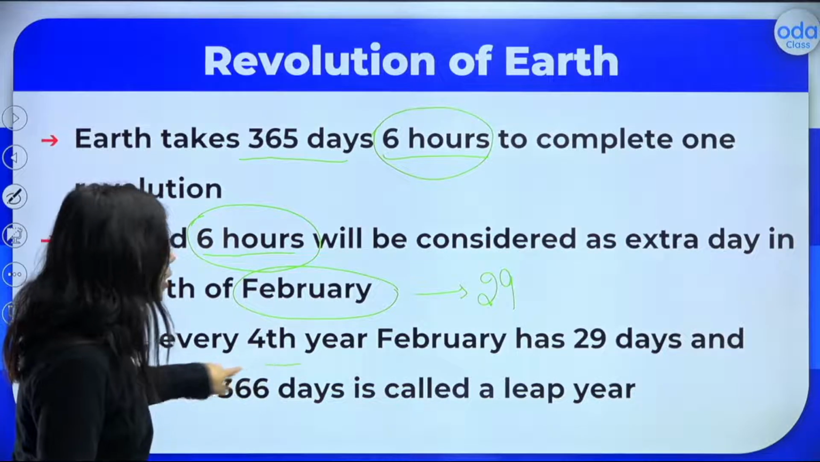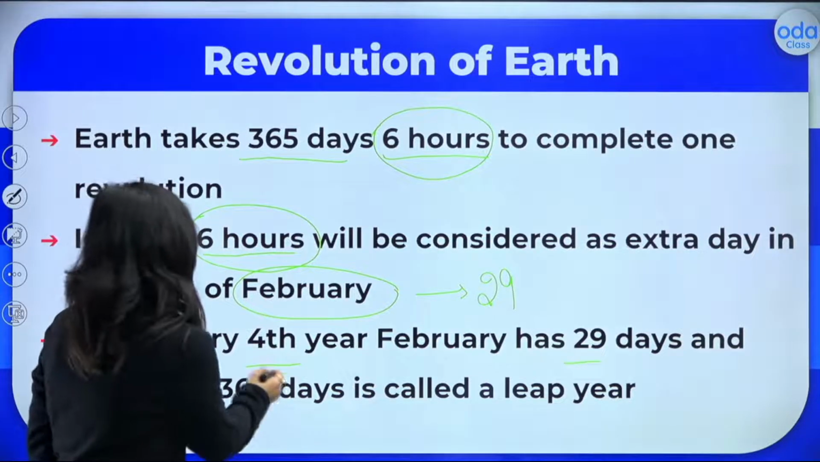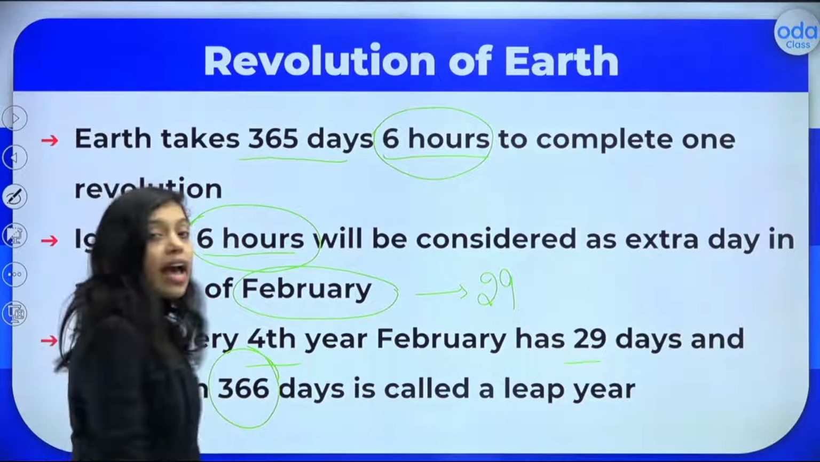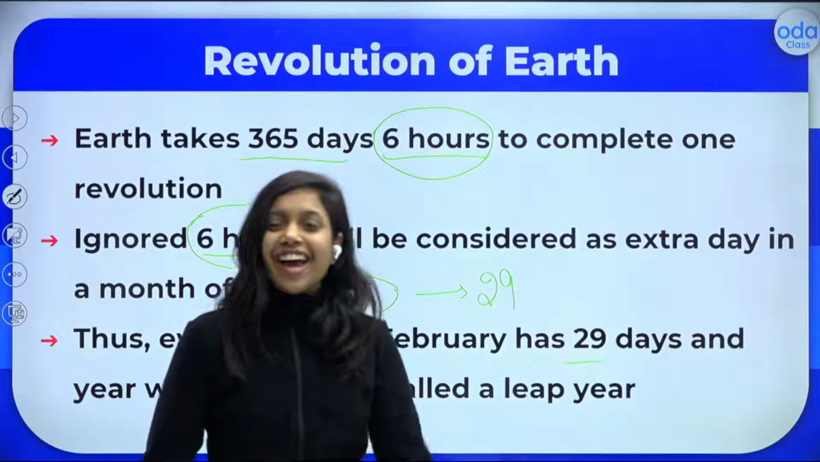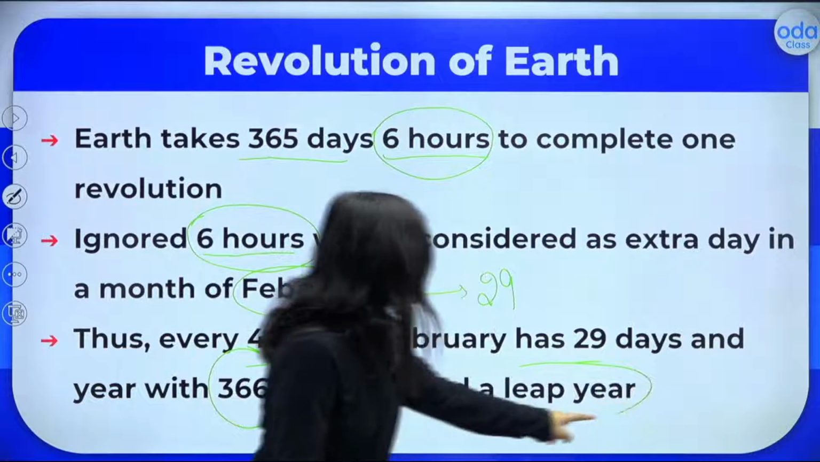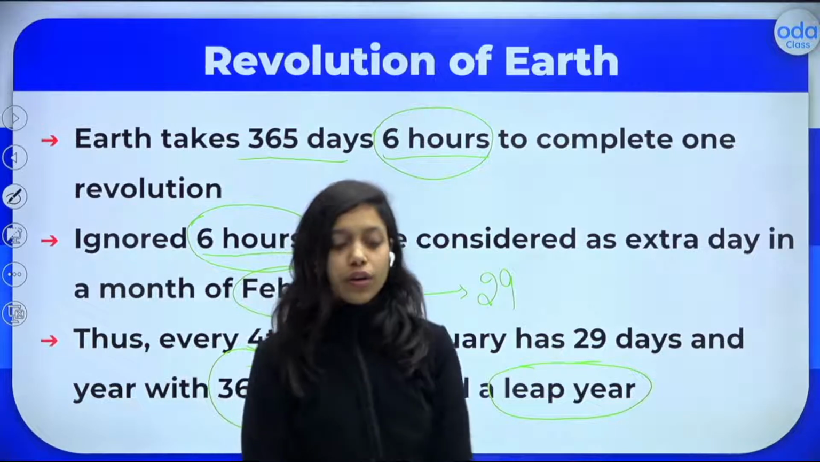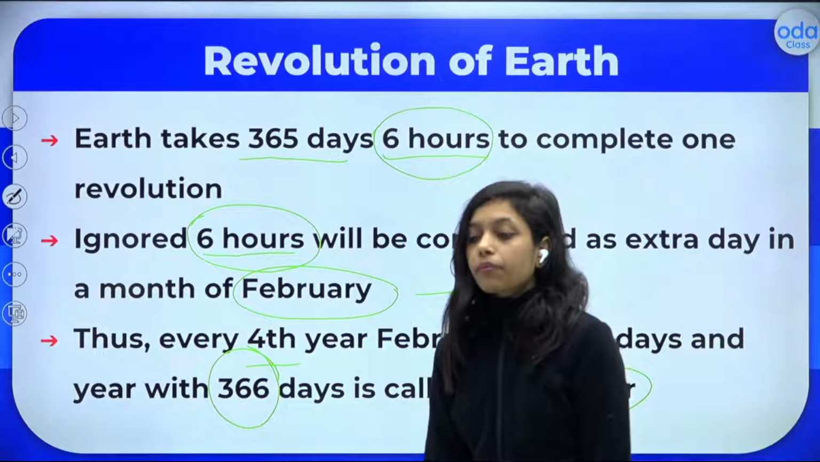Thus, every fourth year, February has 29 days and the year has 366 days. And this year, where the February month has one extra day and the whole year has one extra day, is called a leap year. Is it clear to all of you? That year is called a leap year. Is it clear? That's great.